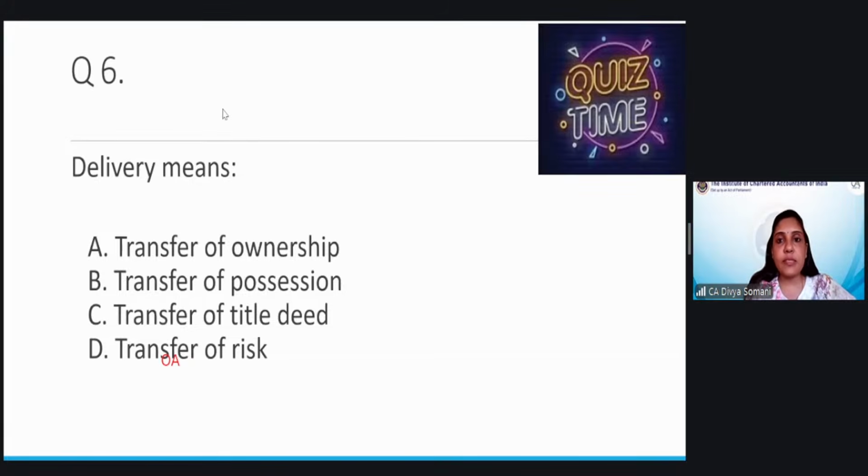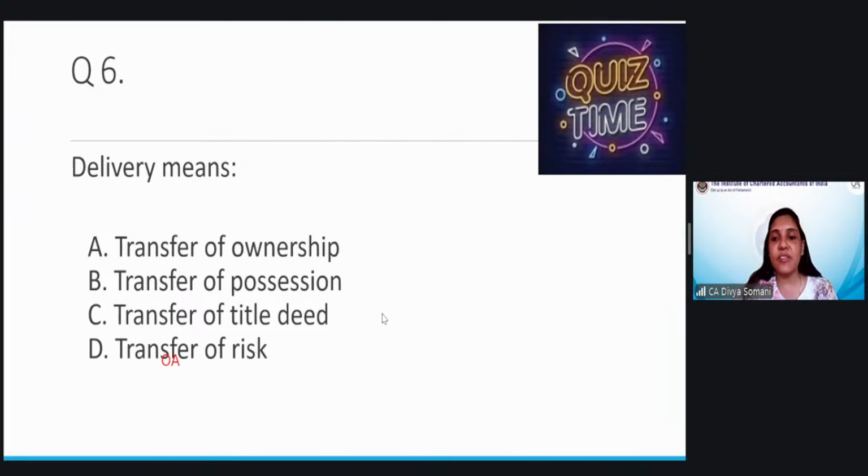So, delivery means... all of you are requested to give your replies in the chat box, please. Option B. Delivery means transfer of ownership or transfer of possession. Yes, it is transfer of possession, correct. And can I ask what is the section number for this? Can anyone tell me the section for delivery? Section 2, clause 2. Very nice.